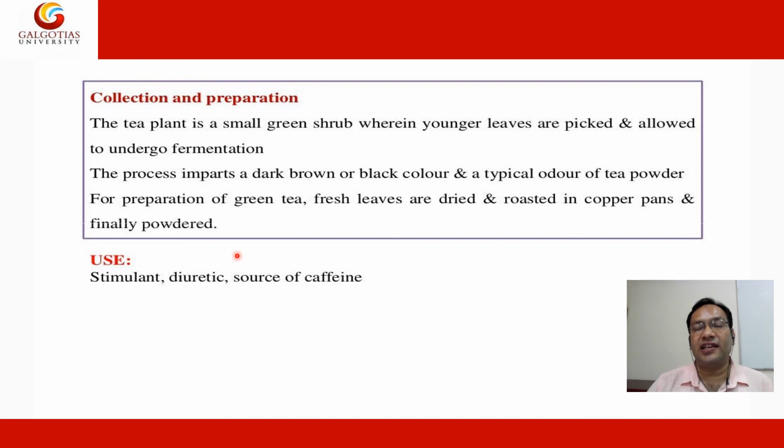So green tea has a very beneficial effect, as well as black tea, which is also used for medicinal purposes. They are used as a stimulant, diuretic, and source of caffeine. But nowadays green tea is very effective, and green tea contains very little or no caffeine. So it is used as a diuretic, fat burner, and for weight loss. Also it is used for the treatment of diuresis.